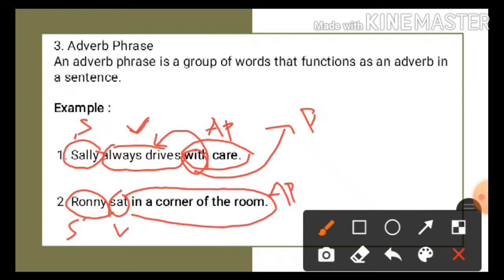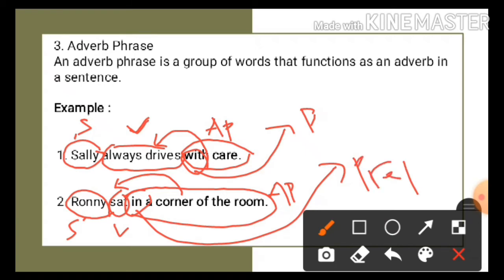So it identifies the verb sat. And same as the first sentence, it can also be a prepositional phrase because it starts with the preposition in. In here is a preposition. Okay, I hope you can understand this material.